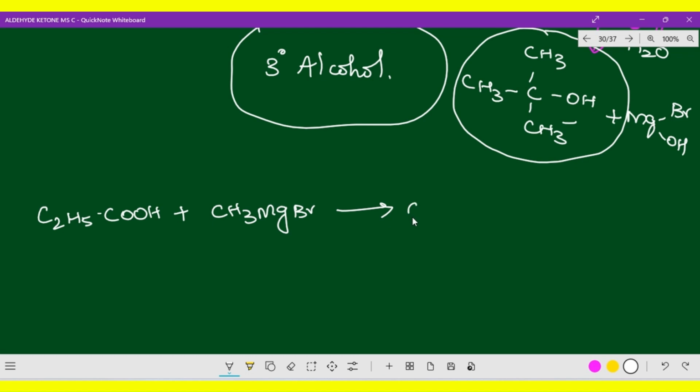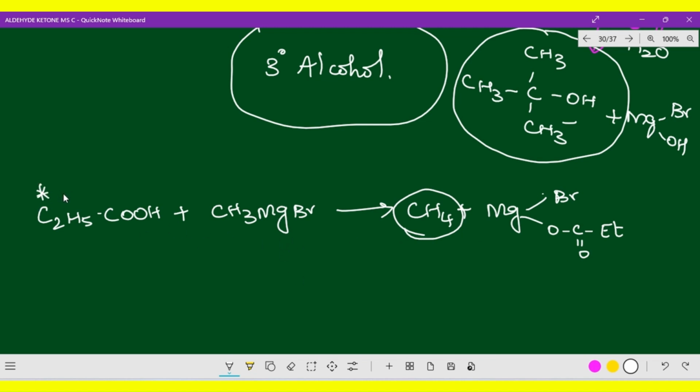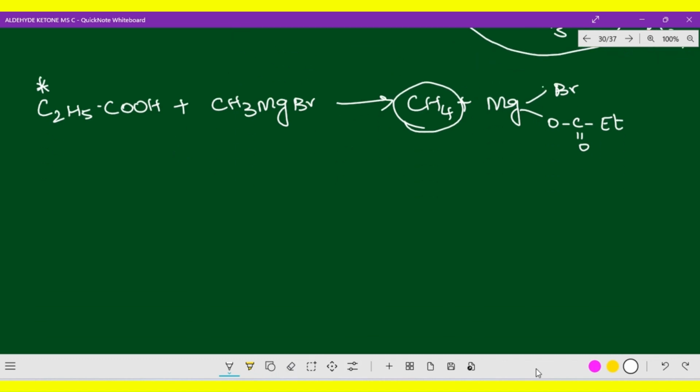So you will get CH4 and Mg on both sides, because it is divalent. So this is Br, and this is O C double bond O Et, esterification. The hydrocarbon, that means methane, you'll be getting. So this will not be the correct option, but you should know all the reactions that I just mentioned. Finally, epoxide: when epoxide combines with Grignard reagent, what happens?